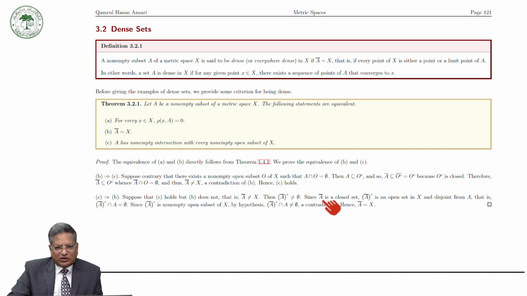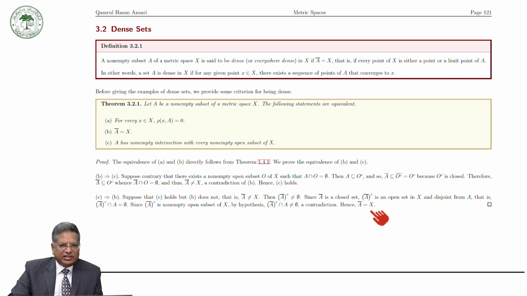Since the closure of A is a closed set, its complement is an open set in X and disjoint from A. That means the intersection of the complement of the closure of A with A is empty, and since this complement is an open subset of X, by hypothesis this intersection is non-empty, which is a contradiction, and therefore the closure of A is equal to X.